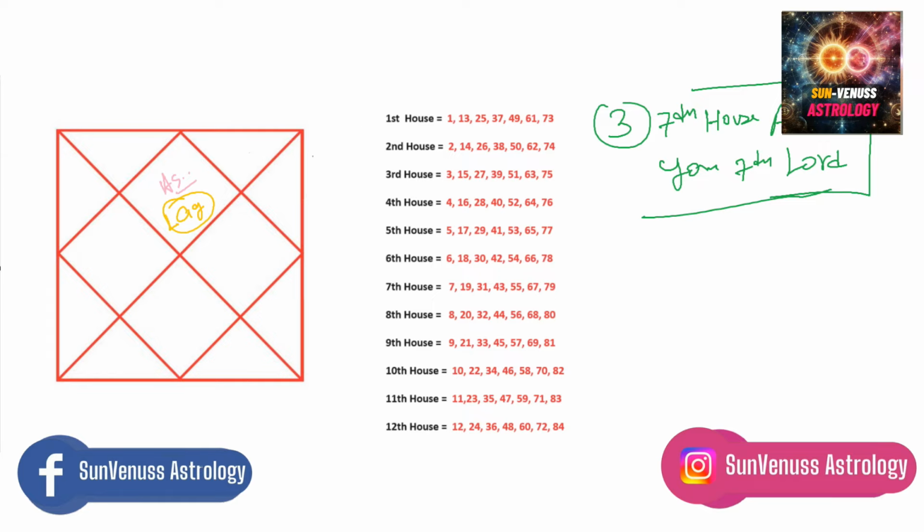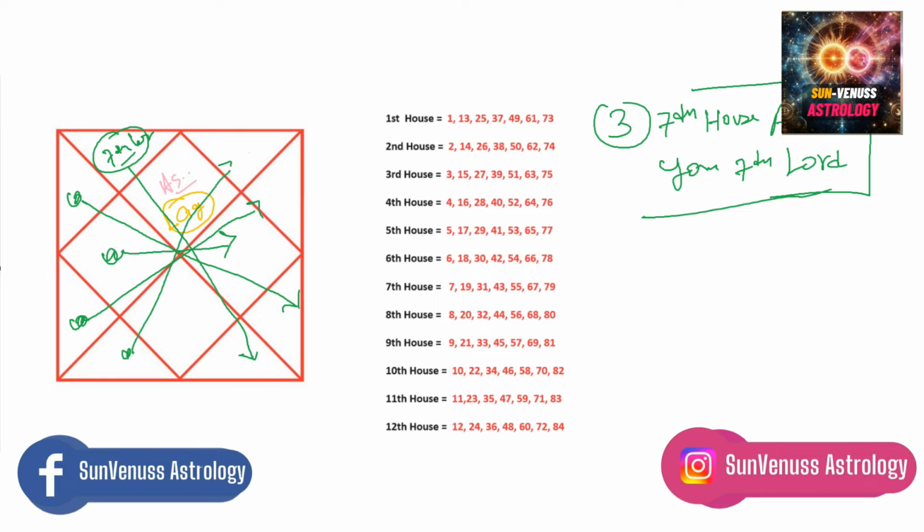Now simply see your 7th lord. So instead of writing planet, I am writing 7th lord. Let's say your 7th lord is placed in the 2nd house, you just look at the 8th house. If 7th lord is placed in the 3rd house, you just have to look at the 9th house. If 7th lord is placed in the 4th house, just look at the 10th house. If in the 5th house, look at the 11th. If in the 6th, look at the 12th.